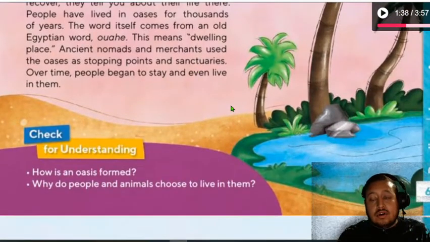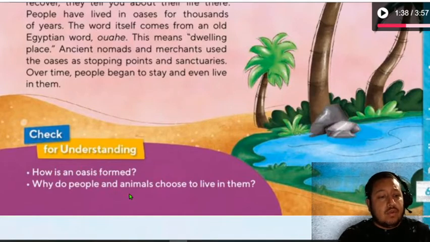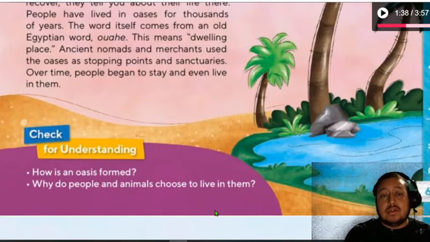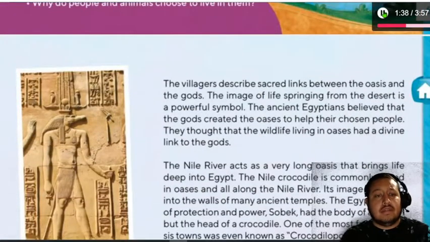Okay, so now we heard the first page of the reading. So how is an oasis formed? Answer here the question. How is the oasis formed? And why do people and animals choose to live in them? Right? Entonces, ¿cómo se forma un oasis? ¿Y por qué la gente y los animales eligen vivir en ellos o cerca de ellos? Let's go to the next page, number 61, to continue the reading.